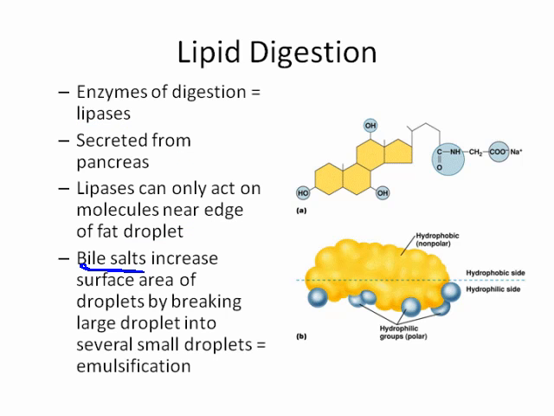We referred to these in a previous lecture. And these increase the surface area of the droplets by breaking the large droplets down into several small droplets. And this is the process of emulsification. So with bile salts, they form a hydrophilic surface on these fat droplets, lipid droplets. And by having a hydrophilic surface that is provided by the bile salts, it allows the enzymes, these lipases, to get a toehold, if you will, into the surface of these lipid droplets and help to break them down.